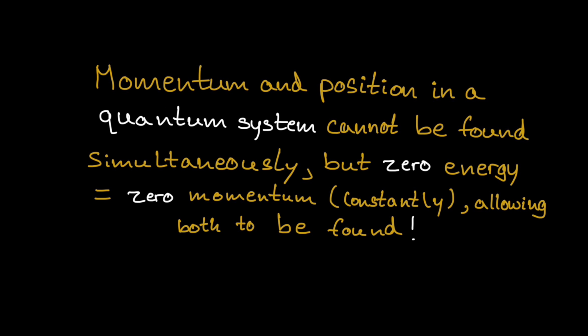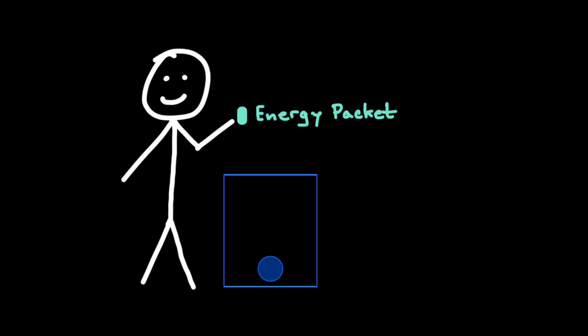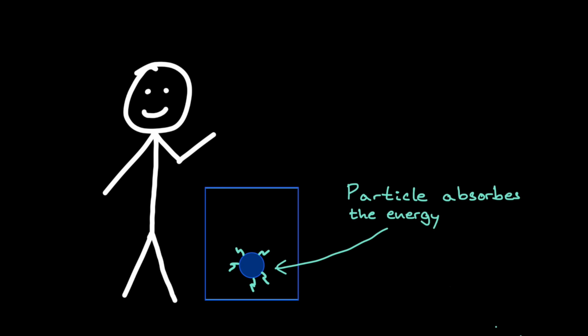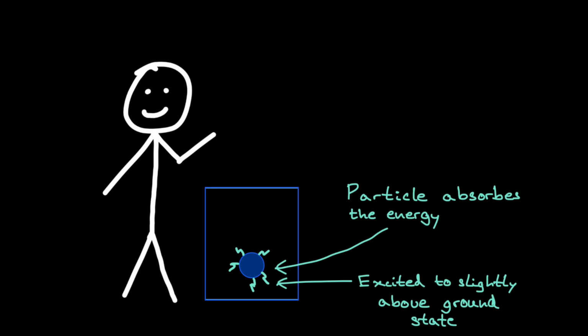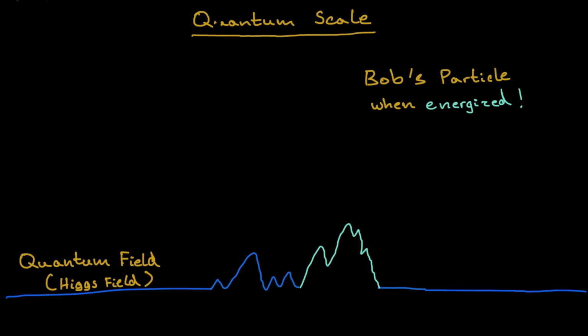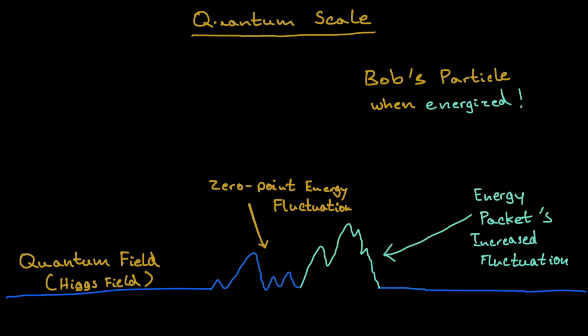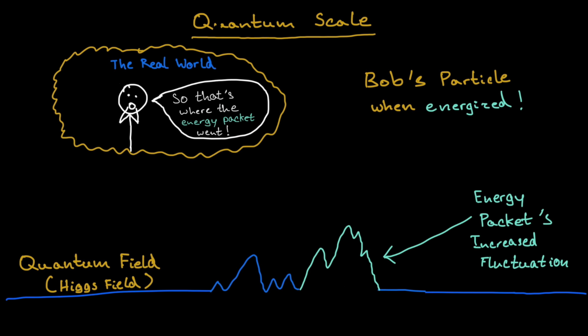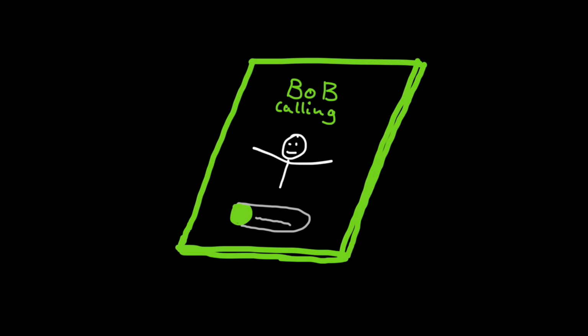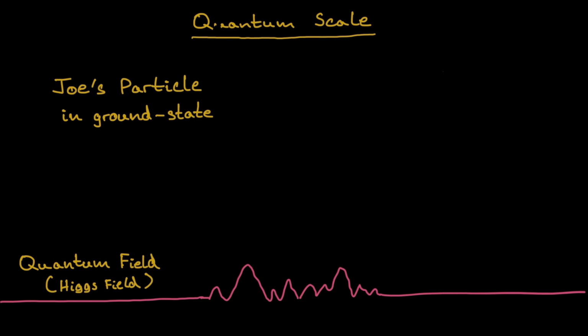Bob can use this to his advantage though. Bob gives an energy packet to his particle. The particle absorbs the energy, raising it slightly above ground state. This causes fluctuations in certain parts of the field to increase beyond the zero-point energy. Bob observes this, calls up Joe immediately, and tells him the location of the increased fluctuations.